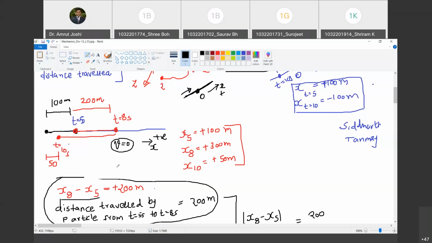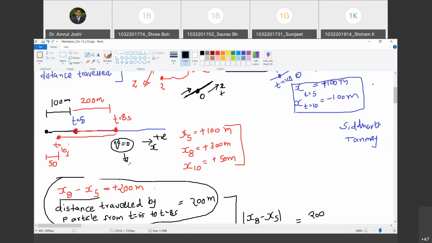It could also be that the particle is moving with a certain velocity in the positive x direction, the velocity becomes zero, and it doesn't go to the other side. From zero it starts increasing again. That is possible. Are you with me? Yes, sir. But if at all the particle has to reverse its direction of motion, it must pass through a point where velocity is zero. Happy? Yes, sir. So therefore, velocity being equal to zero may correspond to an instant when the particle has reversed the direction of motion. Are you with me?